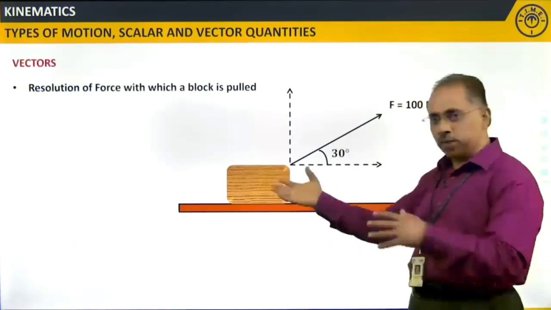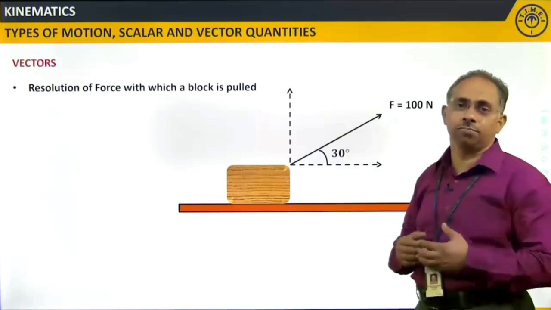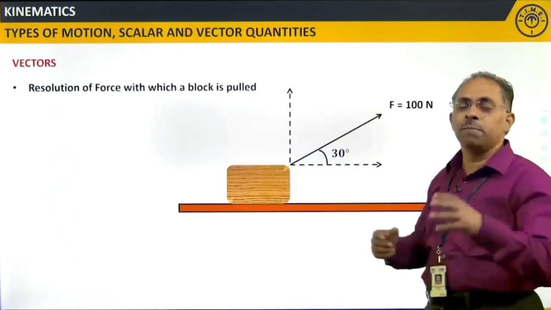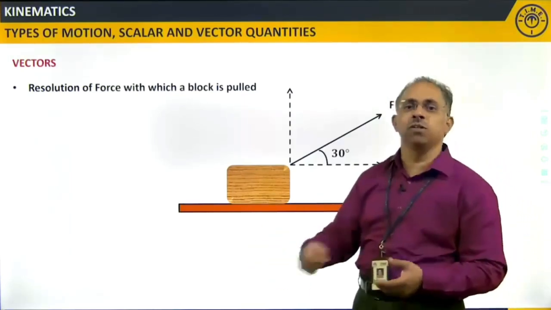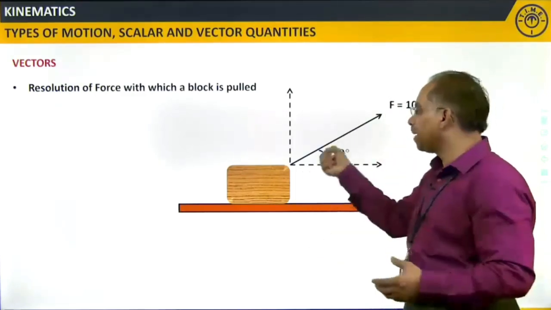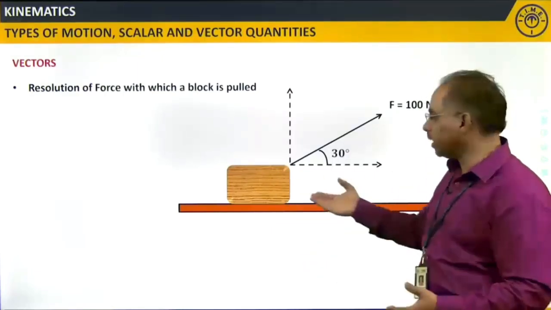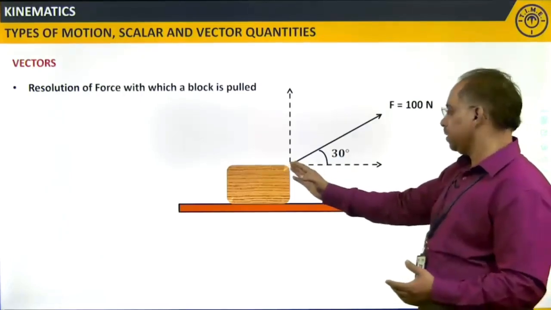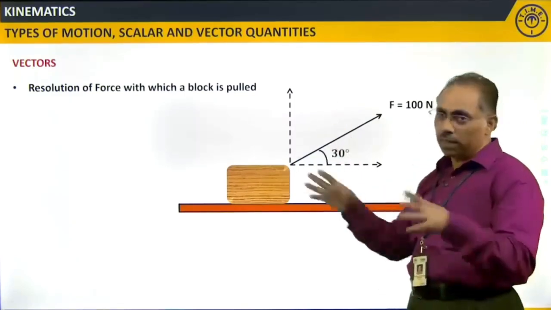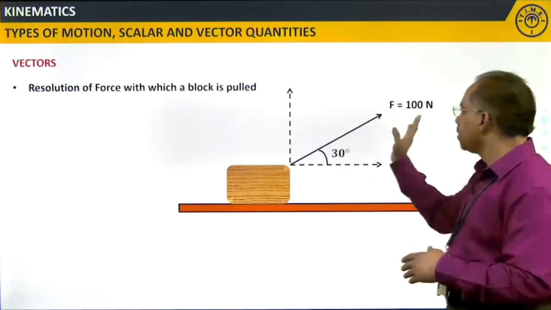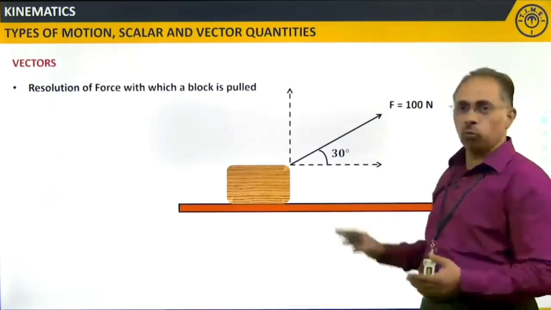Actually speaking, in practice, you will have this block pulled a little bit in the upward direction also, right? You might have seen the trolley baggage that we carry. If you apply a little force in this direction, the front part of the trolley will rise. So the force is being applied in the horizontal, but a part of the force is also being utilized in the vertical direction. So I want to resolve this force into these two components, horizontal as well as vertical.